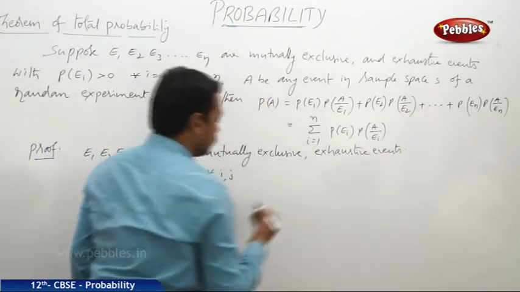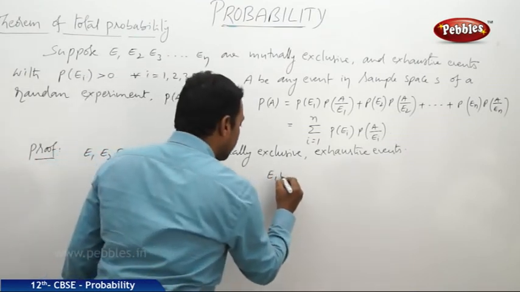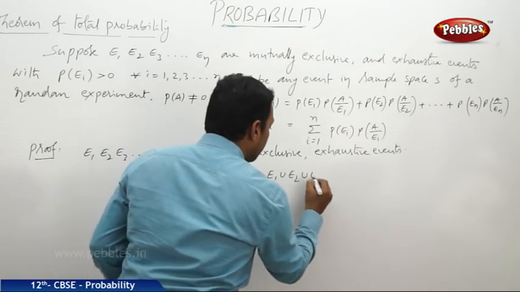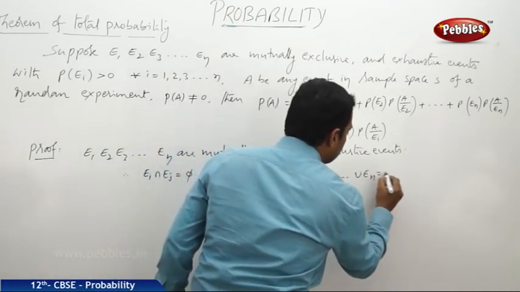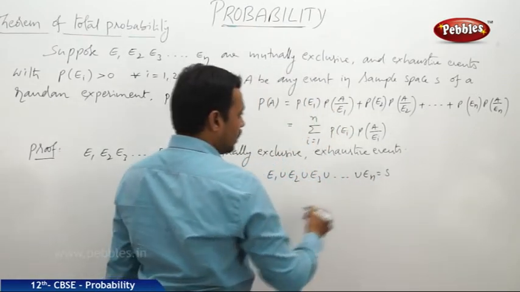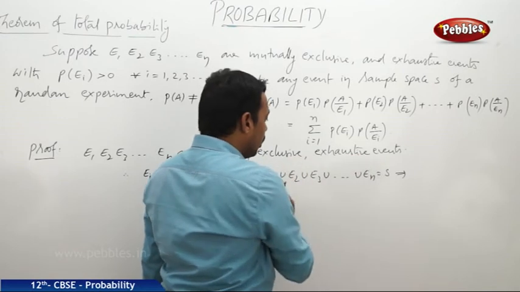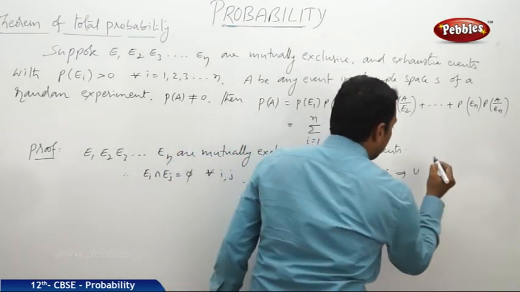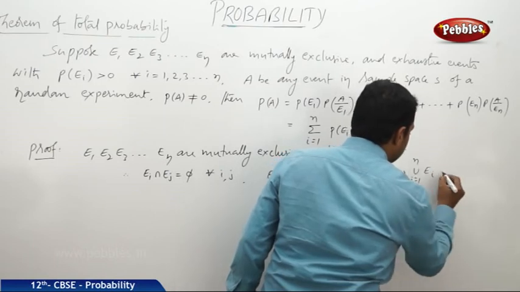And exhaustive means the union of all the events, E1 union E2 union E3 and so on union En, is equal to sample space S. Now this implies that we can write all these unions in the form of union of Ei, where i is equal to 1 to n, is equal to S.